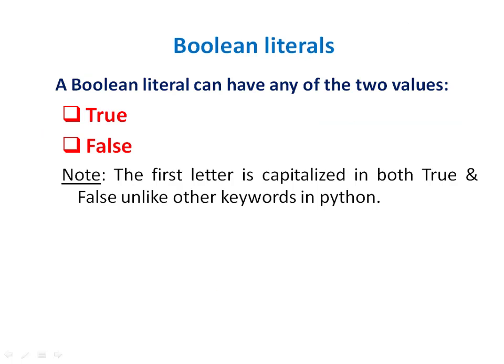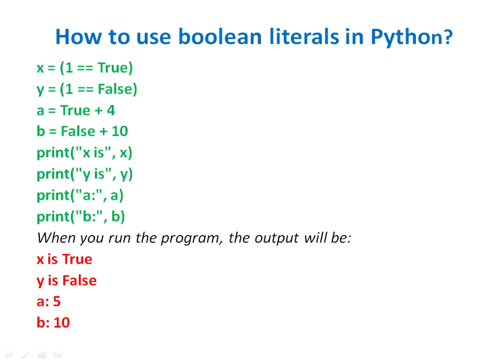Next are Boolean literals. Boolean literals can have two values, either true or false. You must note here that T and F, the first letters of True and False, are capital letters, unlike the other keywords in Python. Let's see how to use these Boolean literals in Python.